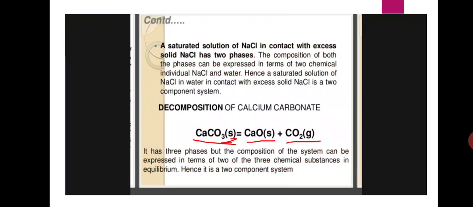When calcium carbonate undergoes decomposition, it dissociates into calcium oxide and carbon dioxide. It has three phases, but the composition of the system can be expressed in terms of two of the three chemical substances in equilibrium. Hence it is a two component system.